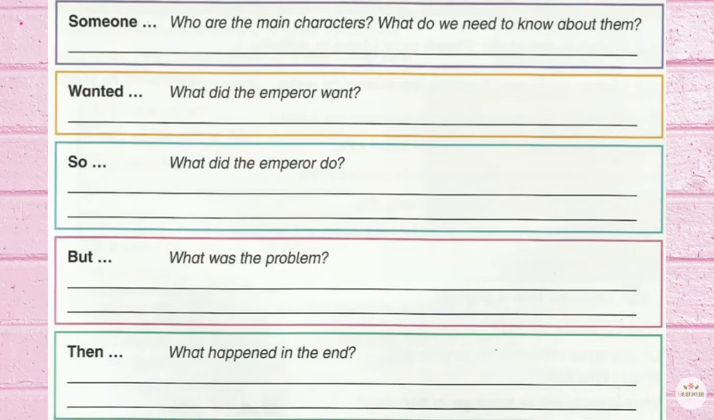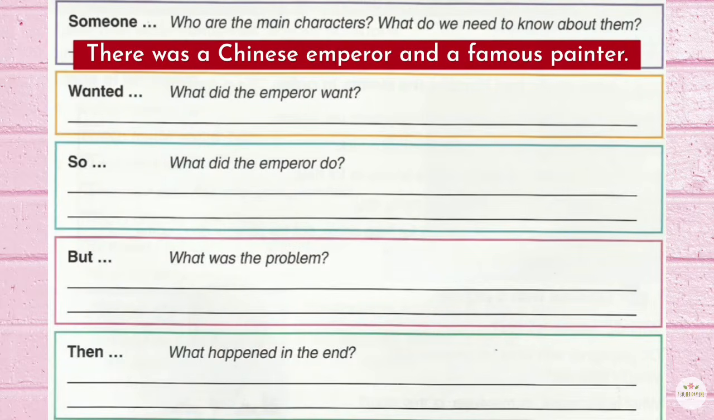Activity 2. This chart will help you write a summary of a story. Work in pairs to complete it with notes about the perfect swan. Someone. Who are the main characters? What do we need to know about them? There was a Chinese emperor, and a famous painter.